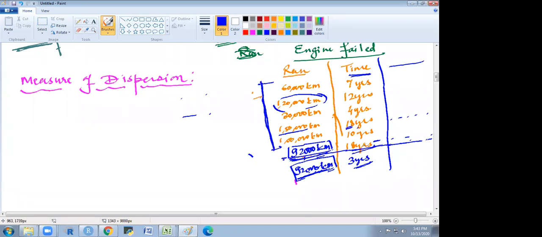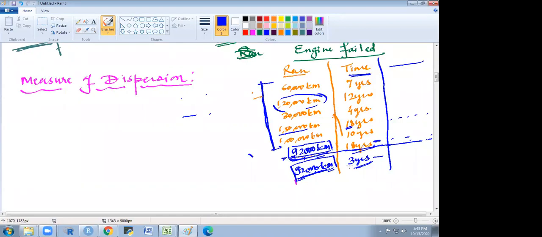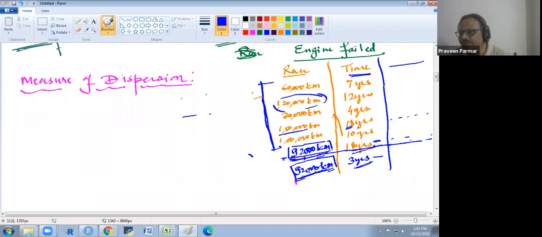Here you see in one row we have 18 years and in another row we have 3 years. Both are missing. In both rows the run is missing, so you are putting the same value, 92,000 here and 92,000 here. Yeah. Thank you very much, sir. It's clear. Okay. So at that moment we use the business logic. Business logic is nothing but this: we consider the corresponding columns also along with that, and we see the pattern. According to that pattern we fill these values. Does that make sense to everyone?